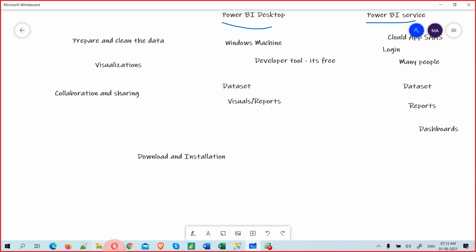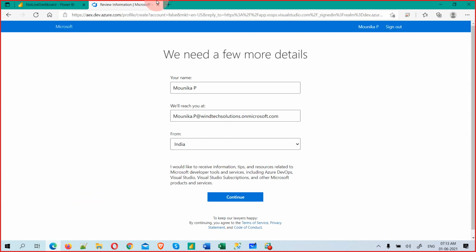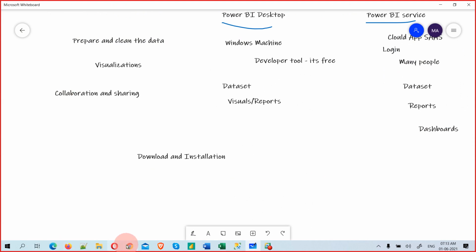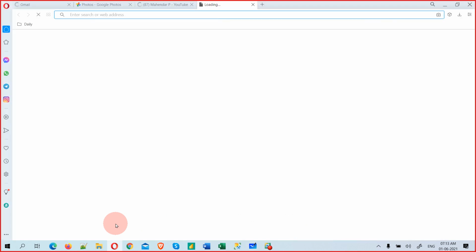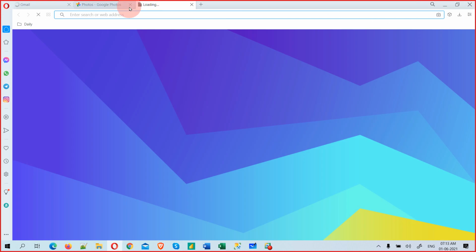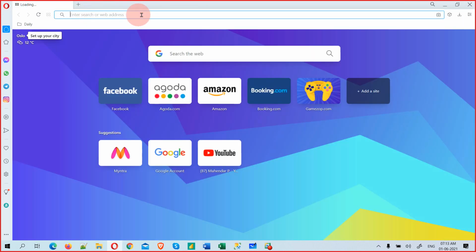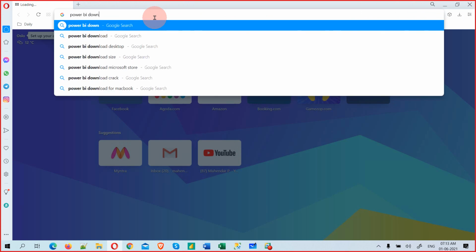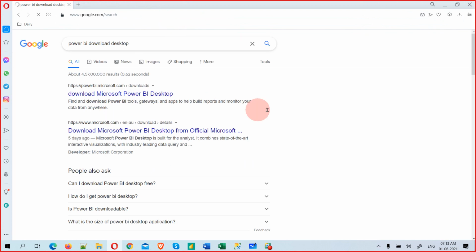Now we are going to see how we can download Power BI. Let me close this and open this. I will work with multiple browsers. The browser understands what we are searching for, and they are the gateways. So here you can search for Power BI download, or Power BI desktop download, or anything. You will get a lot of search results from Google. The Power BI Microsoft.com result is from Microsoft.